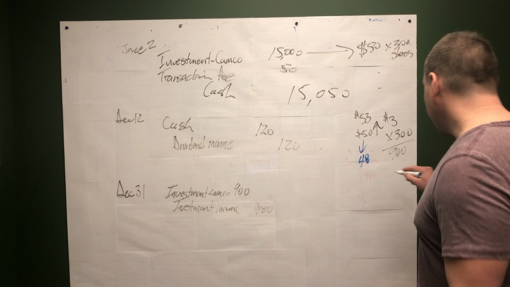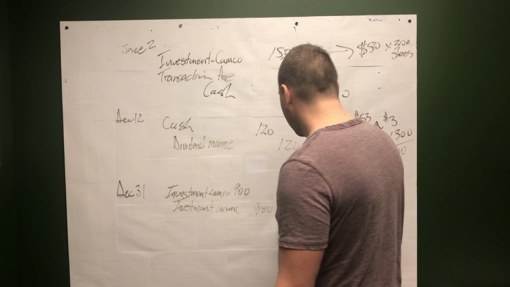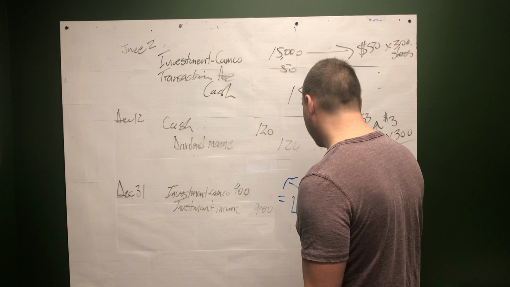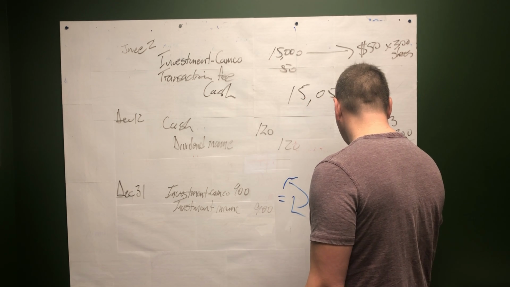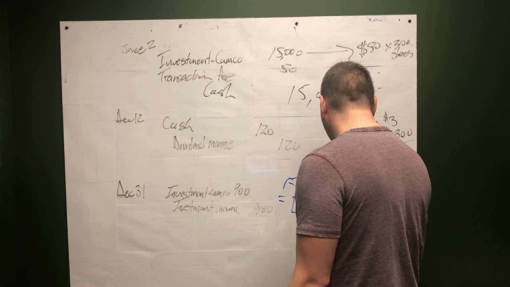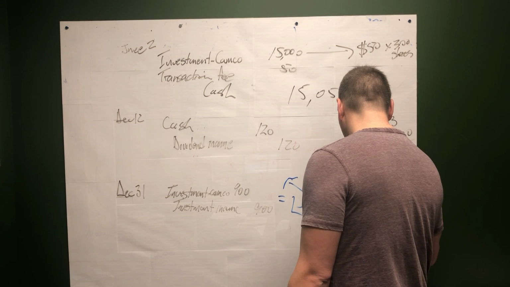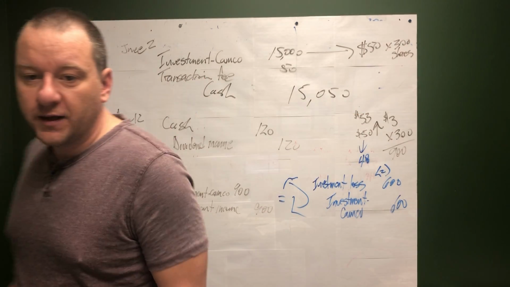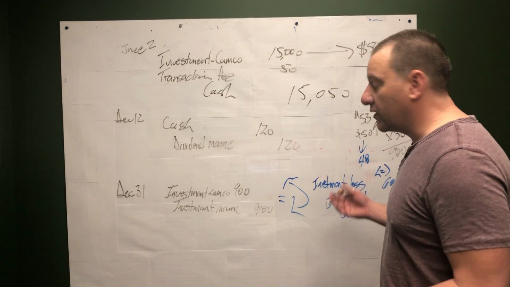Well, that's a loss of $2 a share. 2 times 300 is $600. All we would do is flip this: debit investment loss $600 and credit investment in Camco $600. Now again, that's all there is to it. So when we find out it's a non-strategic equity investment, it's fairly straightforward.